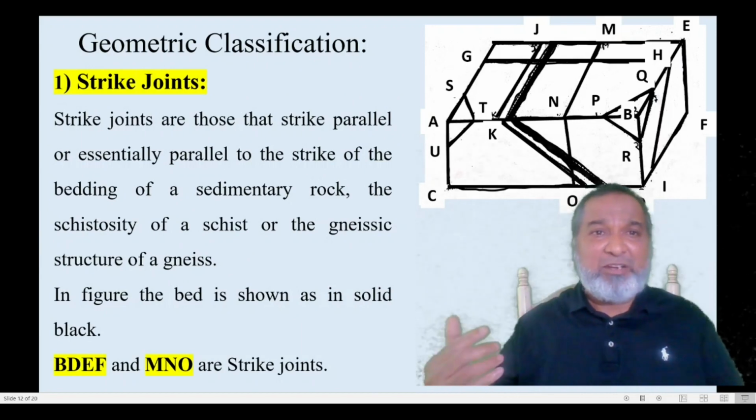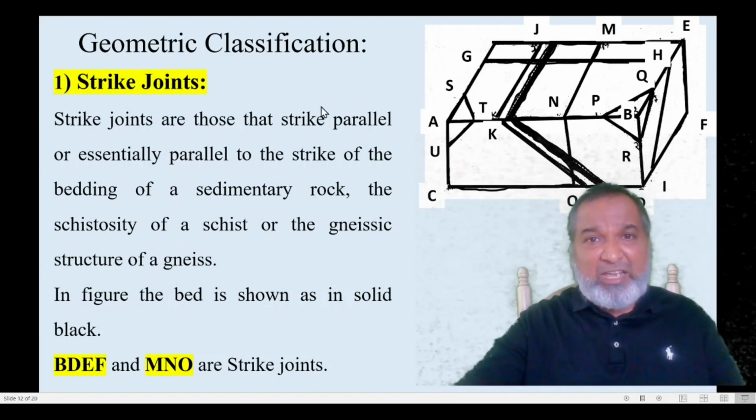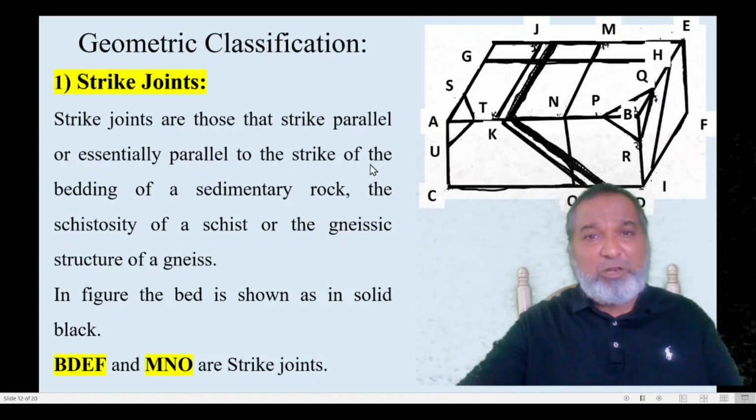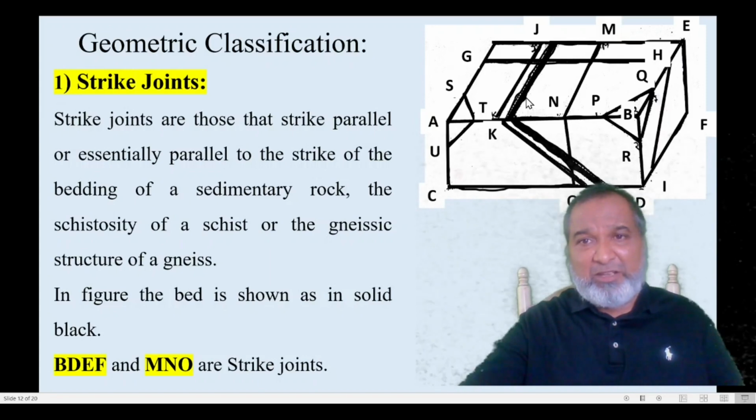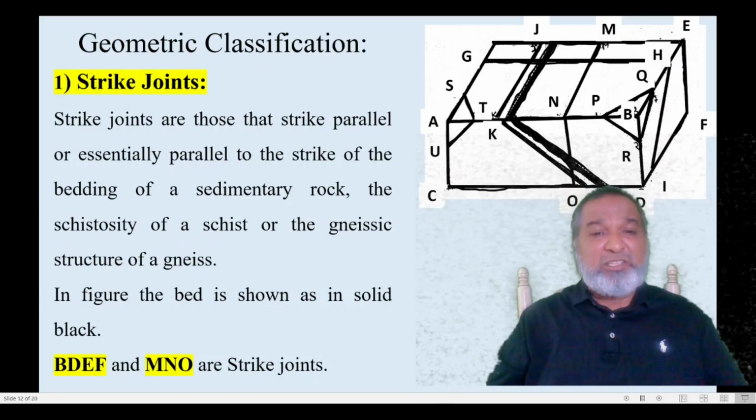So you can take that definition. Strike joints are those joints that strike parallel or essentially parallel to the strike of the bedding of the sedimentary rock. So here we have the bed, and this is a joint of the bed, and this will be exactly parallel to these. All these three are parallel together. That's why this will be called the strike joint.